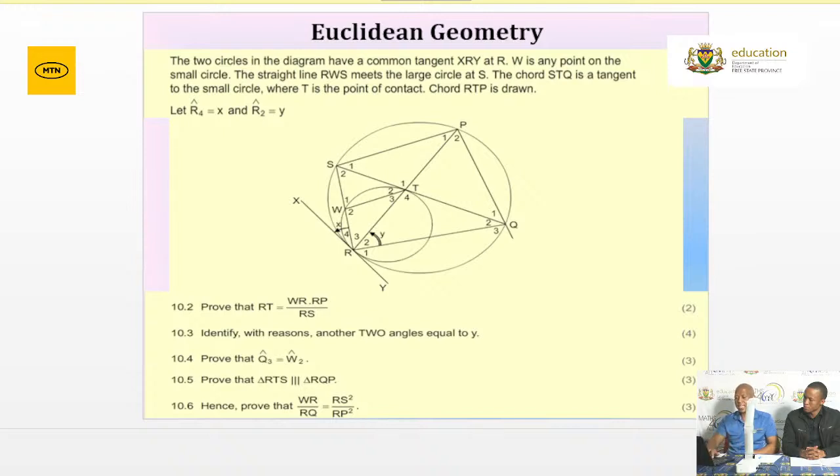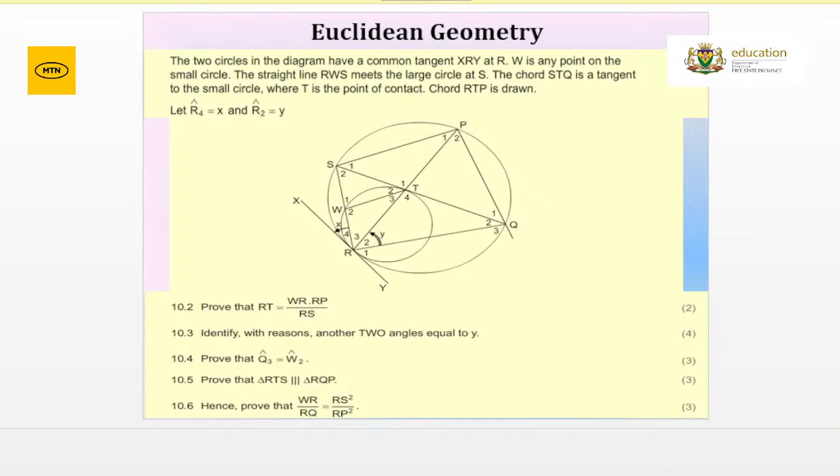Very important. Then you should be able to prove that these two triangles are similar. And what makes the two triangles similar? Then you give the reason. Usually you give the first statement and the reason.